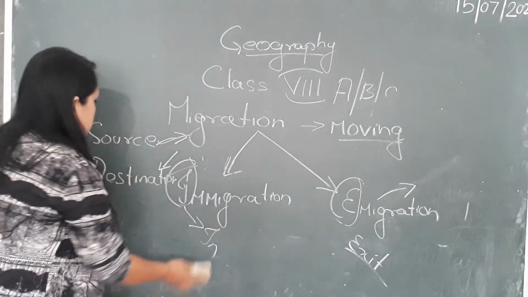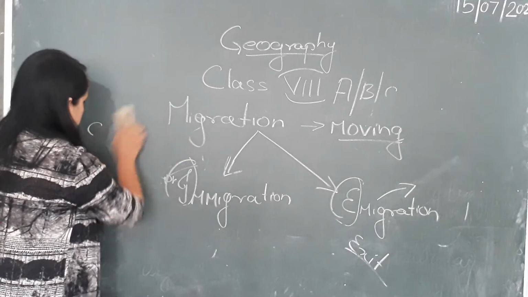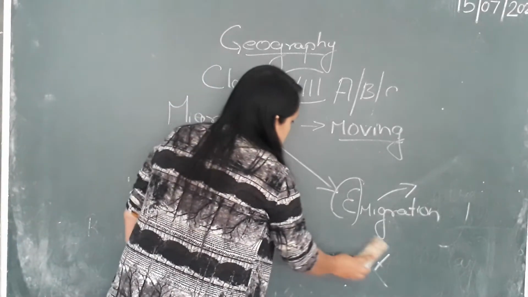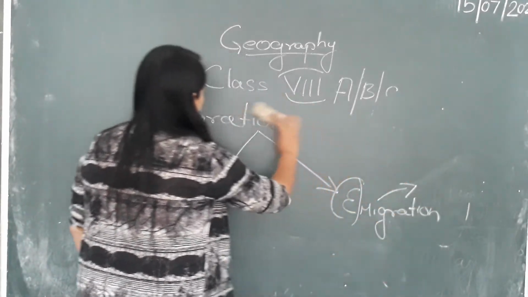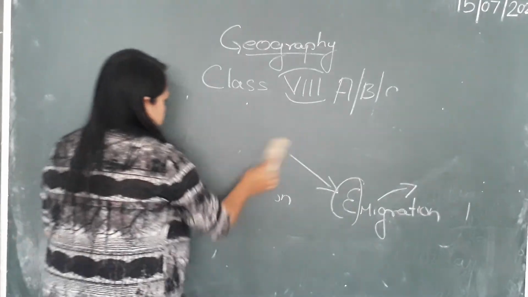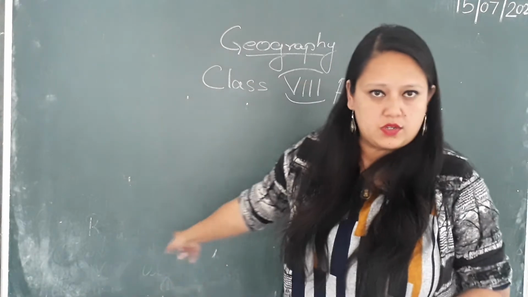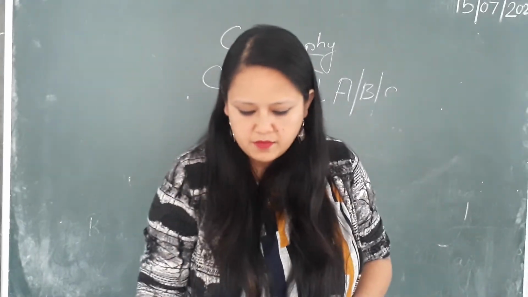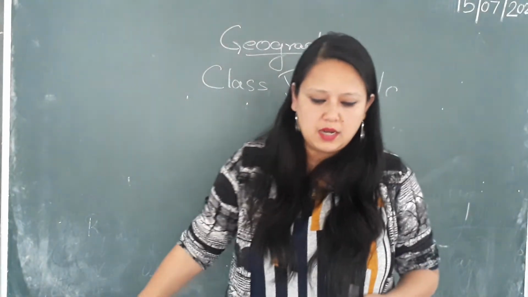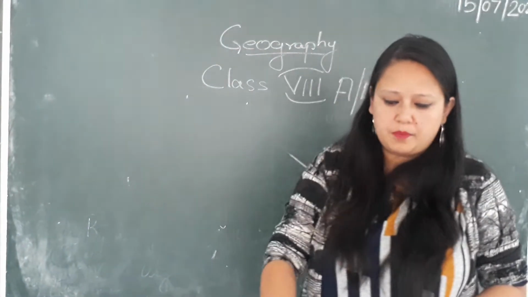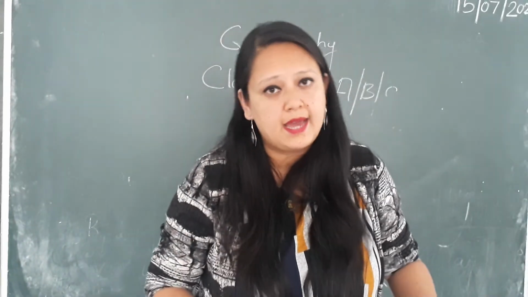Immigration means you are moving into a country, and emigration means you are moving out of a country. So these are the two types, emigration and immigration. We'll be doing the different types of emigration and immigration in detail, but I just wanted to do this topic before we start with push factor and pull factor.